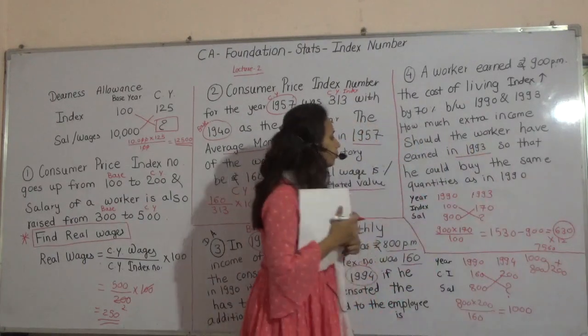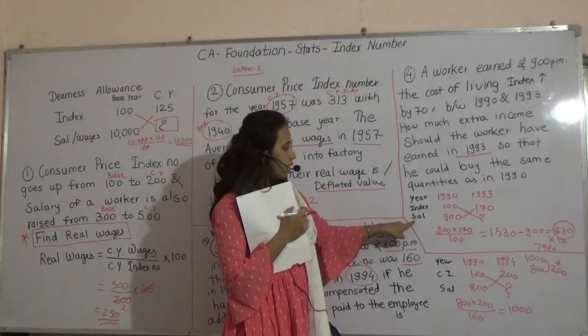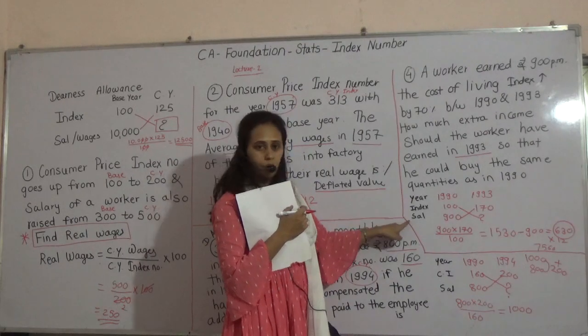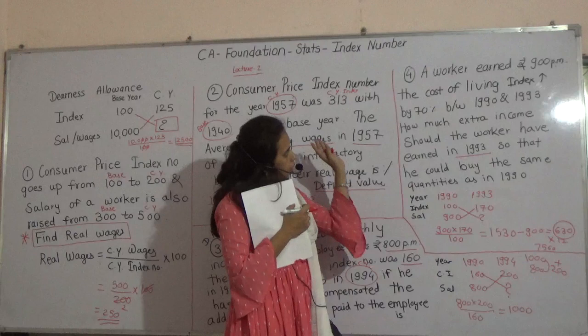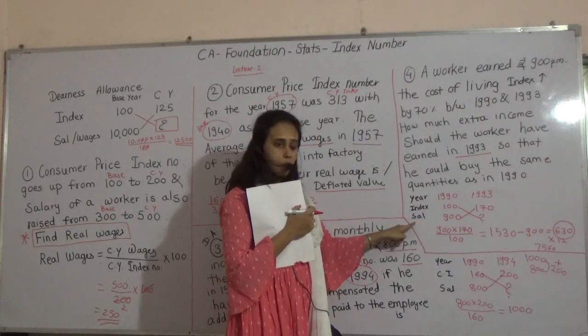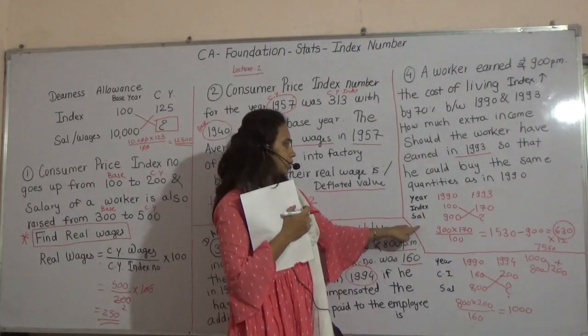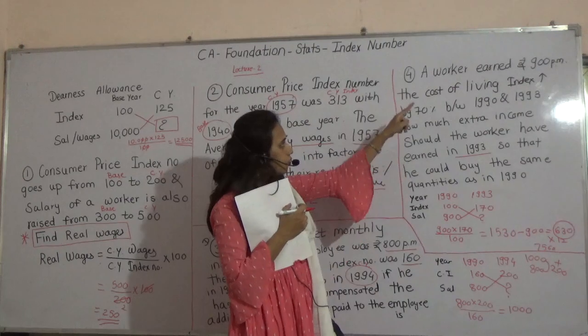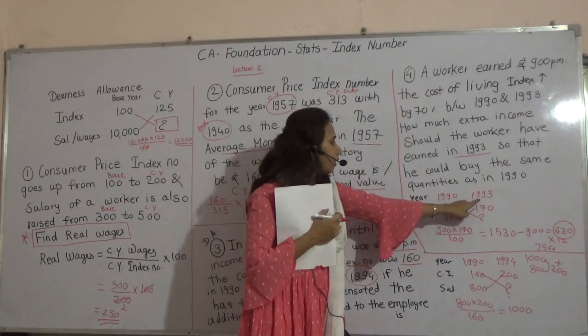Quickly I will tell you. We have written year, we have written index number, we have written salary. This is your format. While reading, not after reading. When you are reading, at that time you have to fill in all this information quickly. Year, index, salary. Years given are 1990 and 1993.